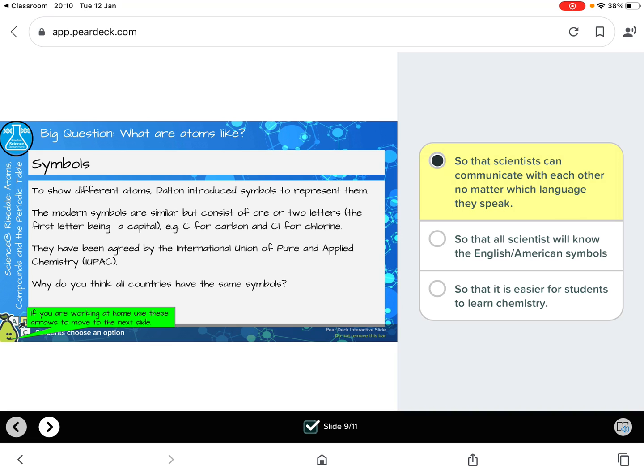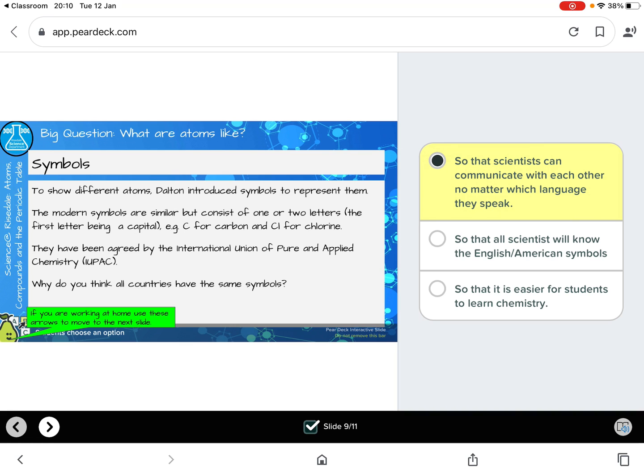Okay, symbols. So Dalton introduced some symbols to represent his elements, and the modern symbols are similar but consist of letters, and the first letter is always a capital and the second letter is a small letter. And they have been agreed by something called the International Union of Pure and Applied Chemistry.